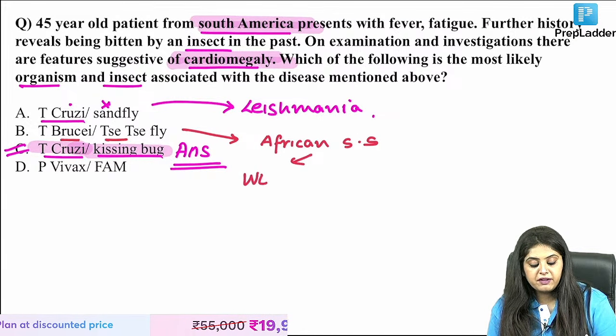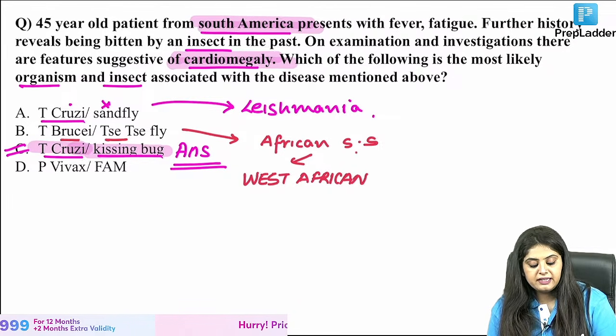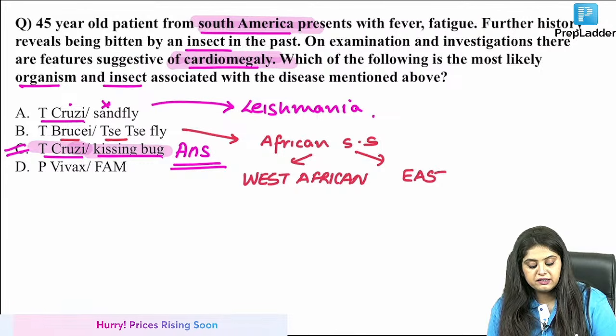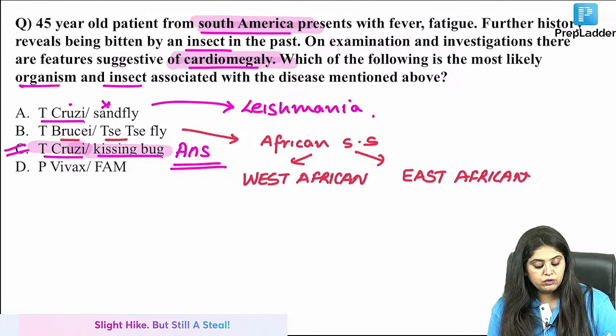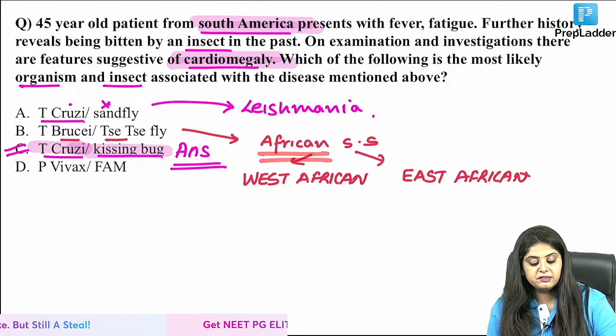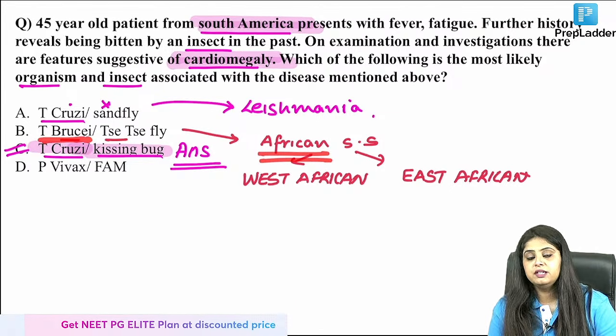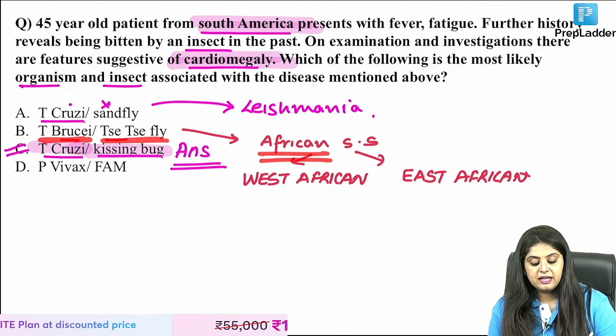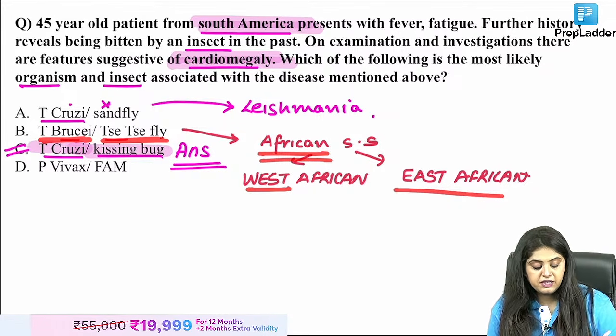And there are two types of African sleeping sickness. One is known as West African sleeping sickness and the other is East African sleeping sickness. The only question that comes from sign point of view, which of them, तो ये तो पता लग गया मैम, African वाला sleeping sickness is caused by Trypanosoma brucei and that is the tsetse fly and that is West and East.